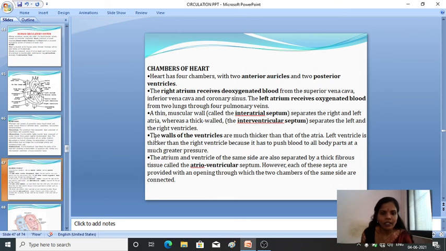Then the walls of the ventricles are much thicker than those of the auricles. The ventricle walls are very thick compared to the auricles. The left ventricle is thicker than the right ventricle because it has to push the blood to all parts of the body with much greater pressure.